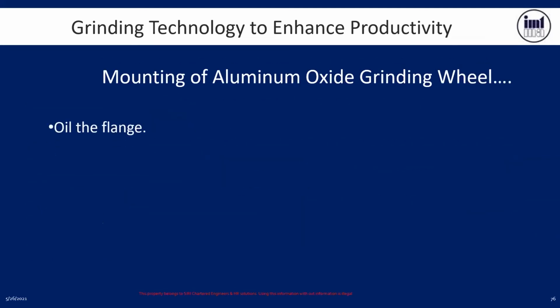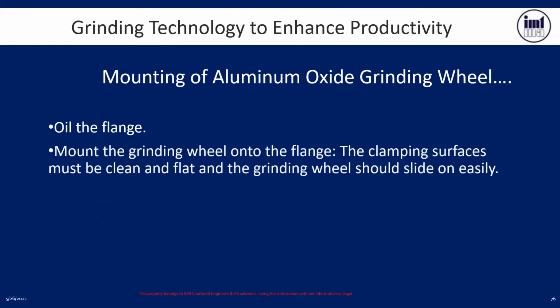After the wheel is selected, select the right flange depending upon the bore diameter. The wheel bore diameter and the flange bore should be the same. Oil the flange. Mount the grinding wheel on the flange. The clamping surface must be clean and flat, and the grinding wheel should slide on easily. That means when the wheel is inserted, it should slide easily. It should not be an interference fit. Interference is dangerous, and it should not be too loose either.